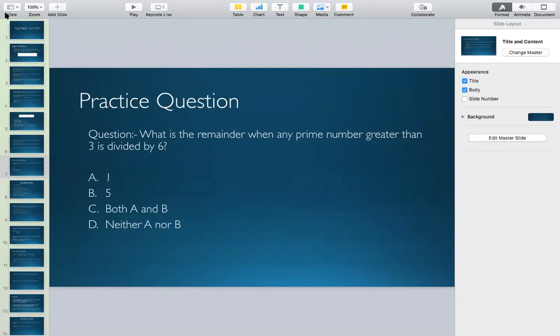Now, coming to the question. As I have already told you, any prime number which is greater than 3 is of the form 6n plus 1 or 6n plus 5. So when it is divided by 6, either we will get 1 as remainder or we will get 5 as remainder, right? Any issues? I believe you can answer. You know the answer now. Is it clear, everyone?